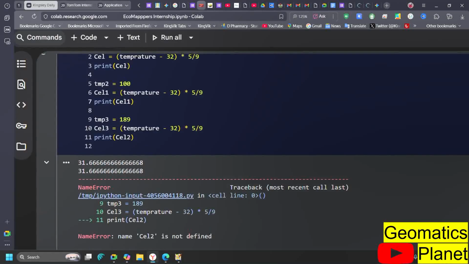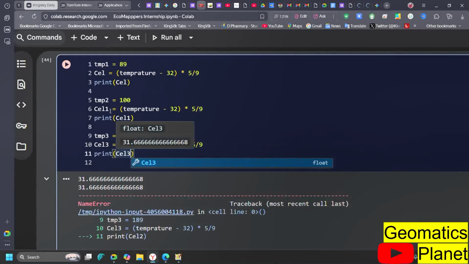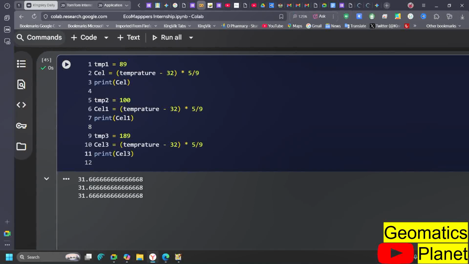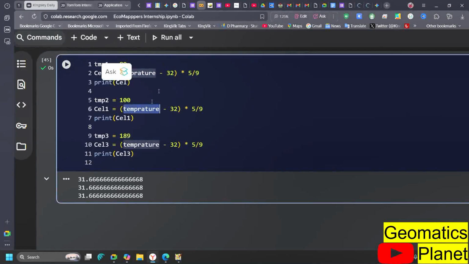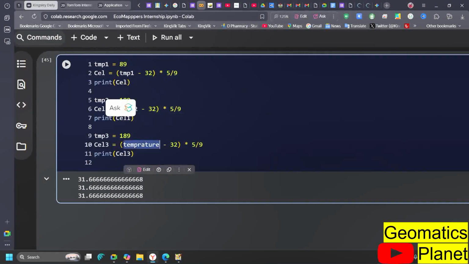Temp 3, this is supposed to be Celsius 3, and then name2 is now defined. Celsius 2, let me run it again. And then, no, I'm still not getting something right. This is temperature 1, this is temperature 2, temperature 3, 100 is 189, okay. Then we are saying temp, this is where the problem is coming from. I supposed to put this one as temp1, so it is going to be TMP1, and this one is going to be TMP2, and this one is going to be TMP3. Let's run it again.